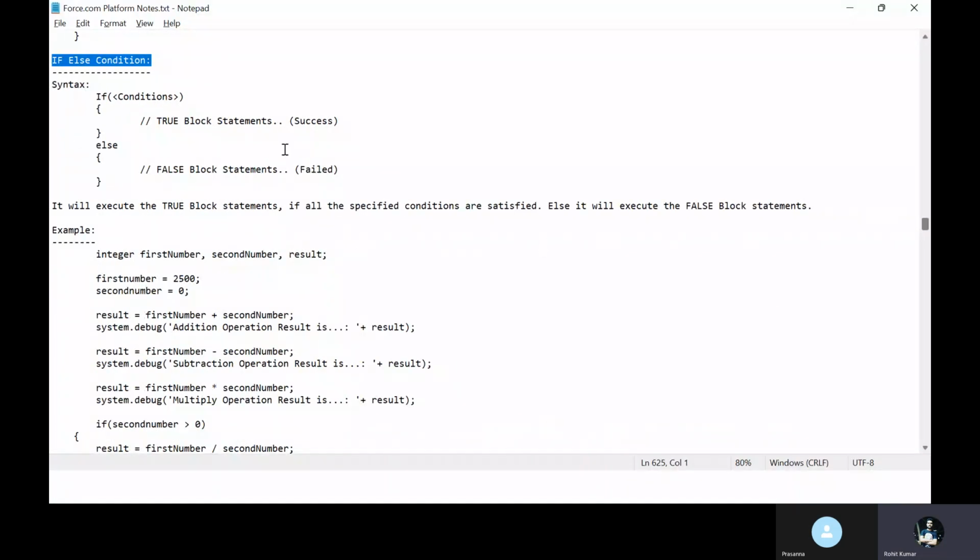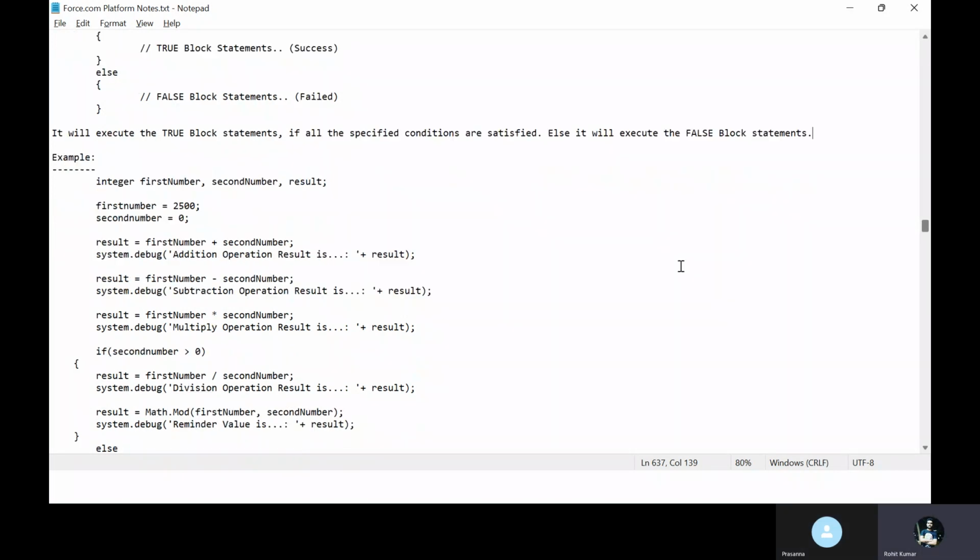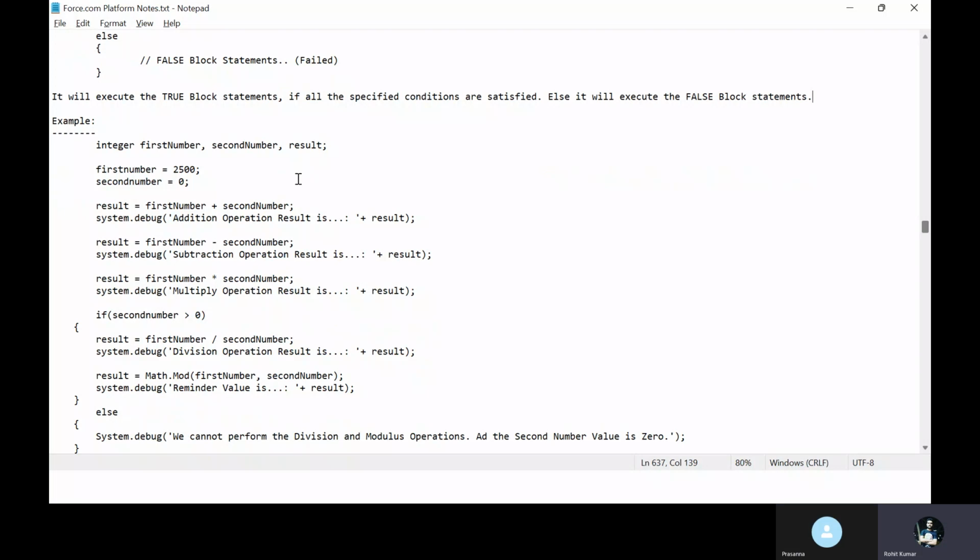So here you can see, if condition, the true block is executed, that is called success. Else condition, the false block is executed, that is failed. Right? This is the syntax. Now you can see it will execute the true block statement if all the specific conditions are satisfied, else it will execute the false block statement. Right? Let's say this is the example.